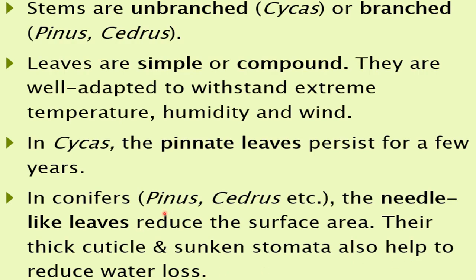So in the case of Pinus and Cedrus, the leaves are needle-like, so one advantage is that it can decrease the surface area. Another thing is their cuticle, the layer present above the leaves, which is thick, and also the stomata are very small in size. So all these features, reduced surface area, thick cuticle and sunken stomata, help to reduce the water loss from the Pinus and Cedrus plants.